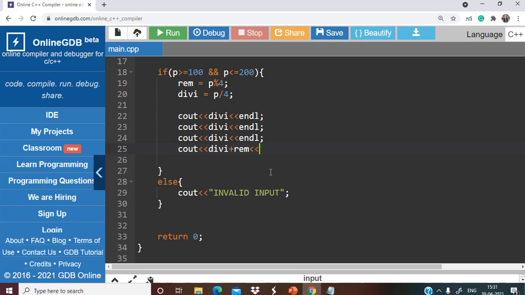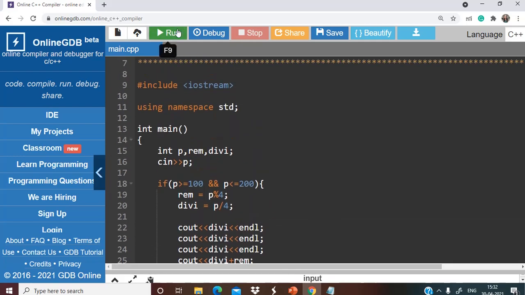So this was the question. See, if the number is something even, for example 104, what is the value of rem in that case? 0. So if you add 0 to any number, you will get the number itself. In case of 127, what is the remainder? 3 is the remainder, right? And if you add this 3 to 31, dv will be storing 31, right? So 31 plus 3 will give us 34. So this is how it will work.